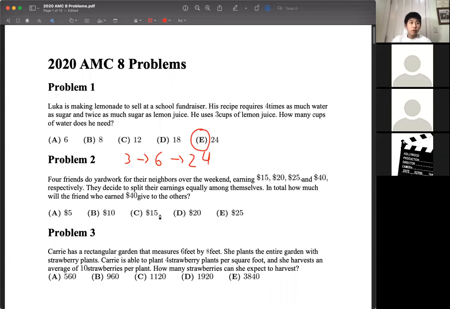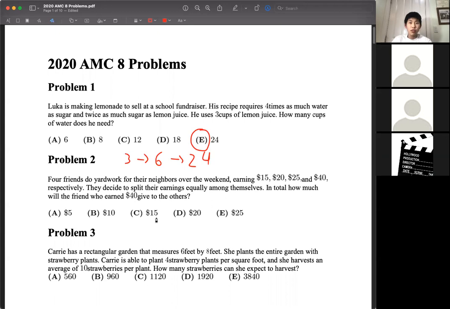Problem 2. 4 friends do yard work for their neighbors over the weekend, earning $15, $20, $25, and $40 respectively. They decide to split their earnings equally among themselves, and we want to know in total how much the friend who earned $40 will give to the others.